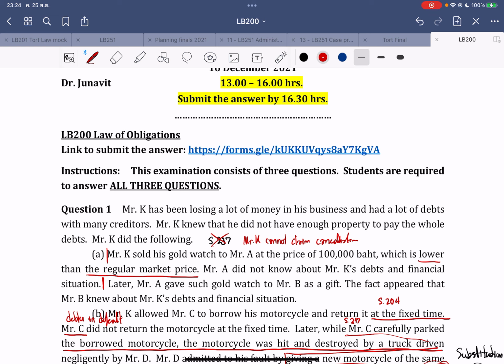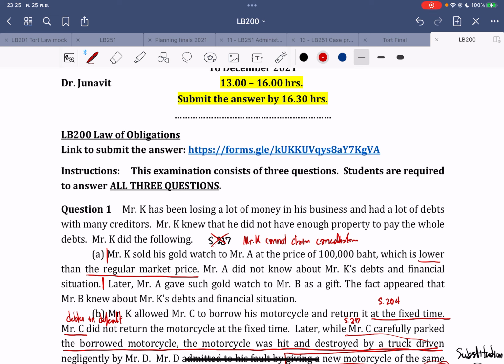However, all of the conditions must be satisfied. The first condition is that it must be a Juristic Act. Here it is a sale contract. And the subject of the Juristic Act is property. In this case, obviously, it is the gold watch. And the Juristic Act should prejudice the creditor. In this case, it is prejudicial because Mr. K knew that he did not have enough property to pay the whole debt and he still sold it under the market price. Then it obviously prejudiced the creditor, who is Mr. H in this case.